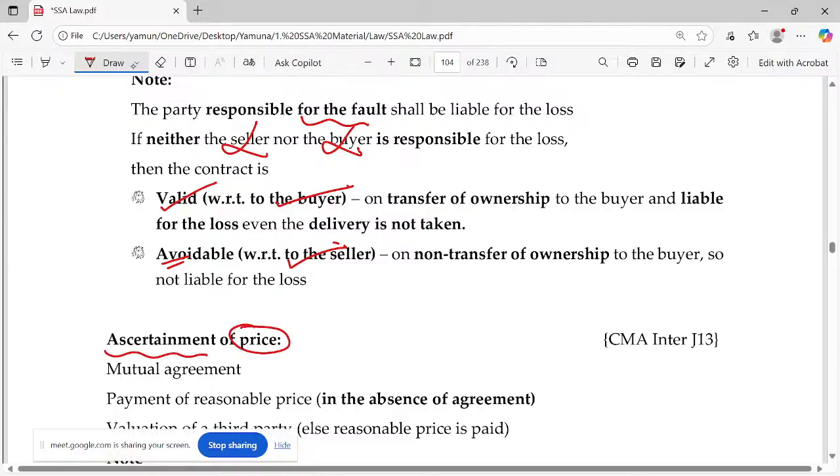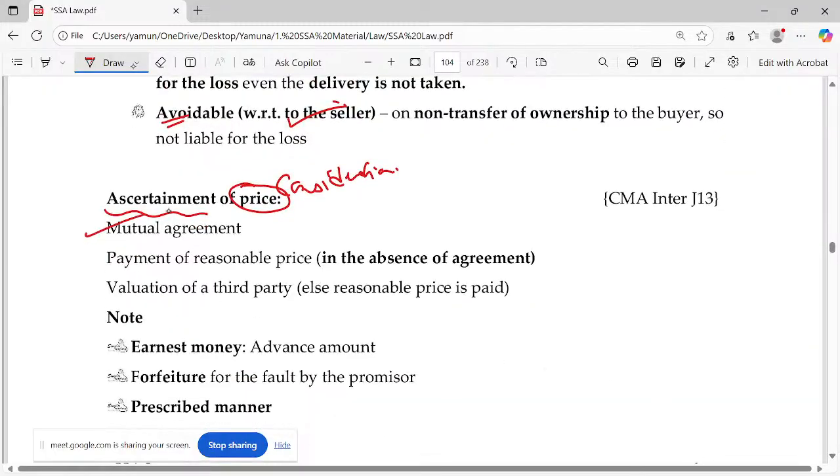What do you mean by price? Consideration. Now, see, when you write answers, CMA Foundation as of now, no issues. When you go for the inter level, when you go for descriptive answers, only then you have to worry about this. When you talk about the Indian Contract Act, use the word consideration. When you talk about the Sale of Goods Act, use the word price. Okay, this is how you can distinguish your answer. Ascertainment of price by mutual agreement. Payment of reasonable price in absence of agreement.